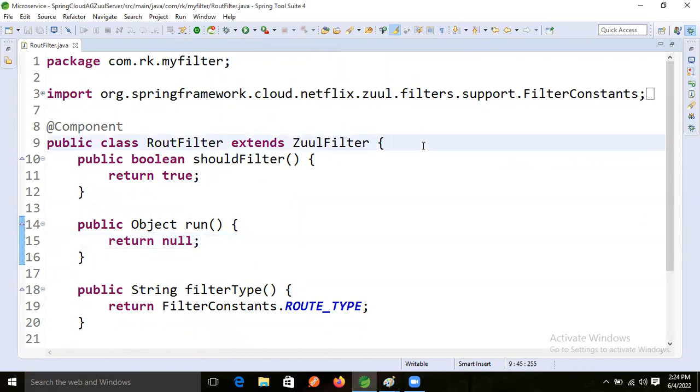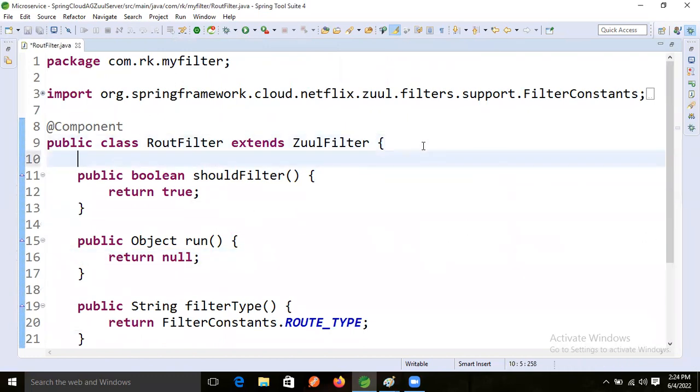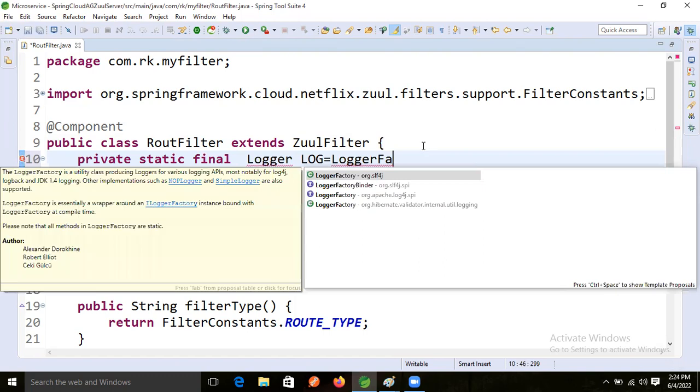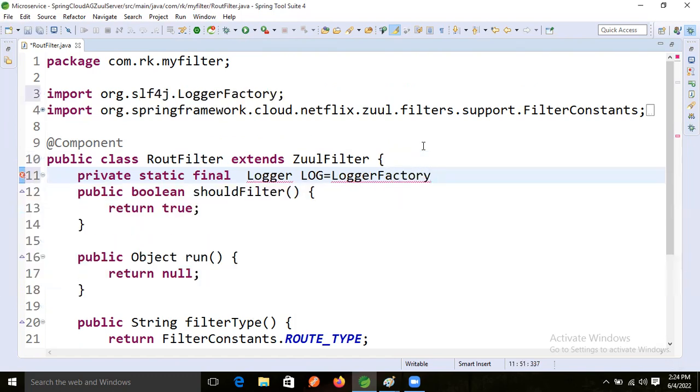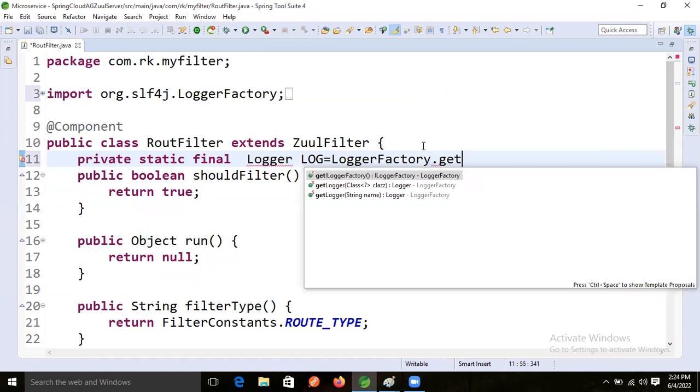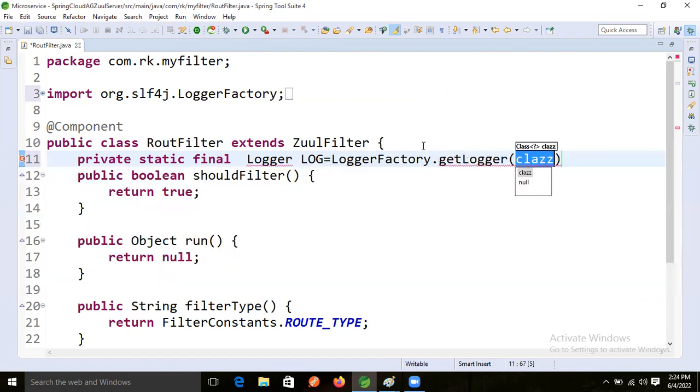So what I'm going to do now is take private static final Logger log equal to LoggerFactory.getLogger.